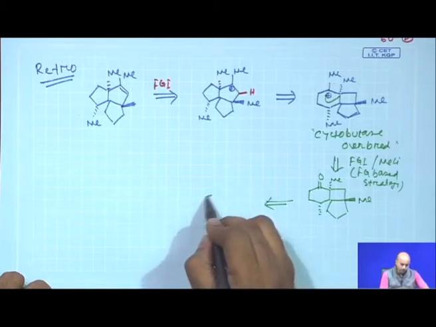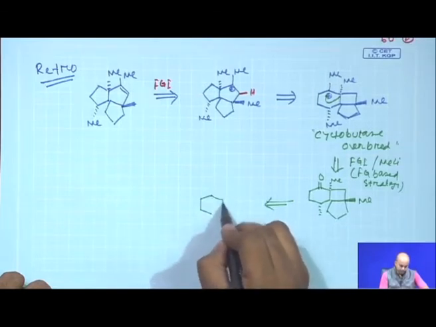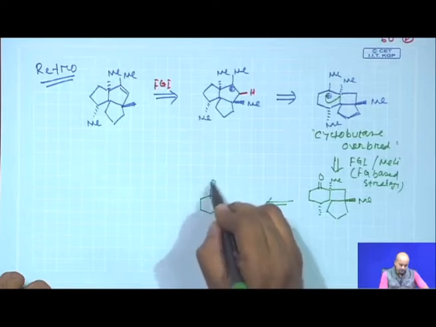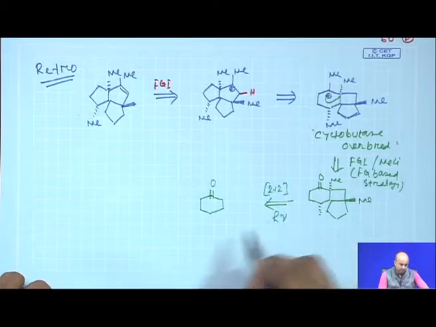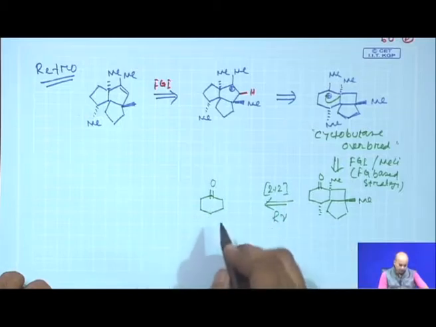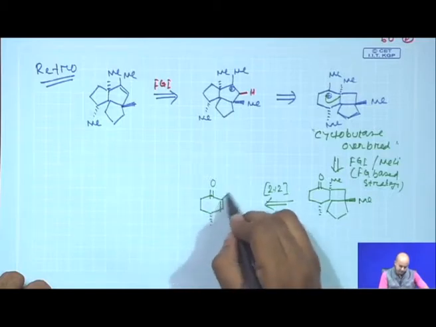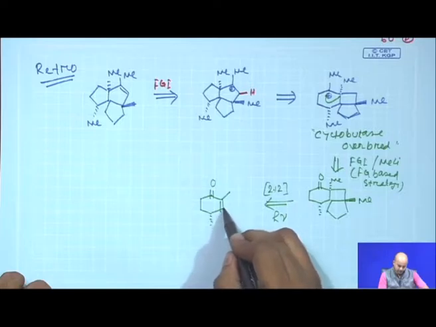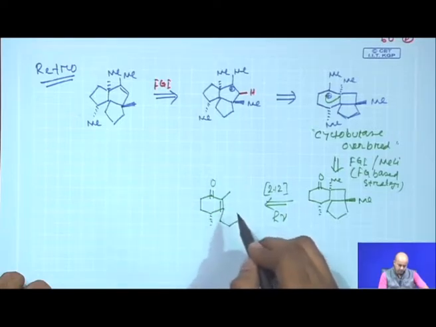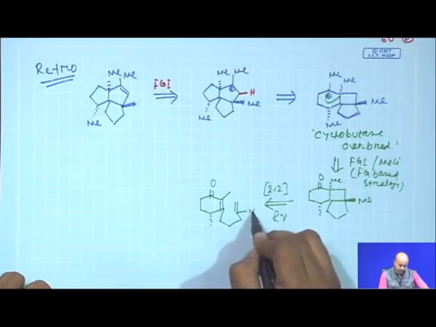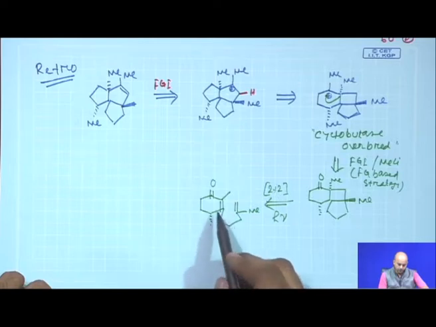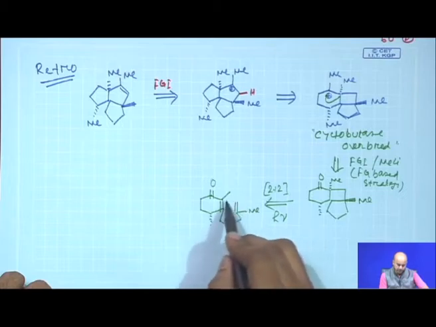Okay. Now, we are trying to analyze; we are saying that a retro 2+2 would be probably feasible. Now, what I am saying? I am saying that if you have a compound like this olefin and I draw it in this way, that if you have this compound, a substituted cyclohexenone system, you can easily do a 2+2 reaction.